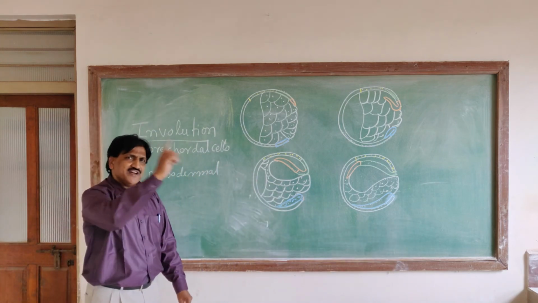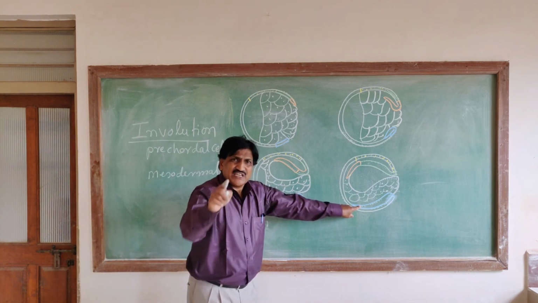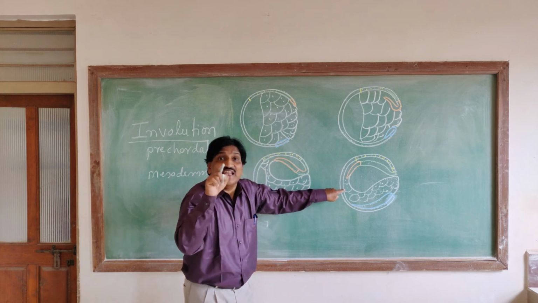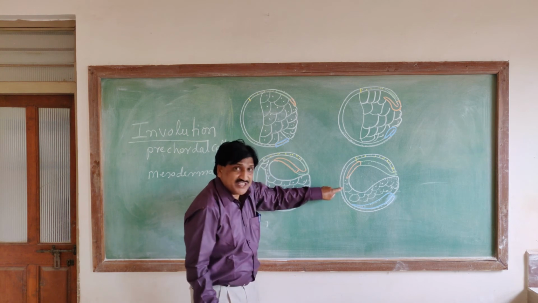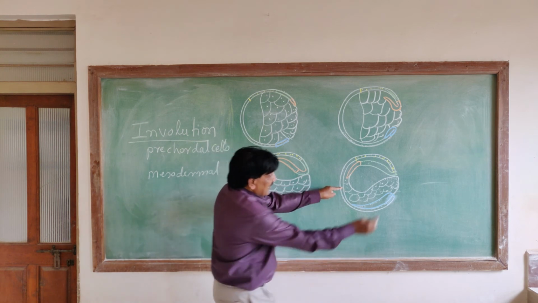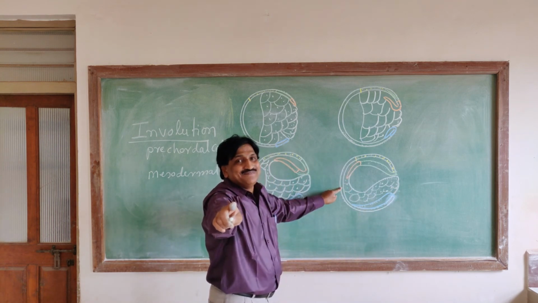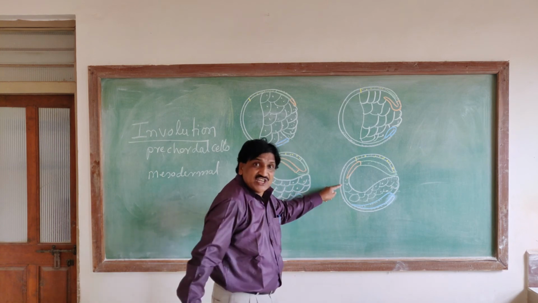Now here, these mesodermal cells cannot reach the tip, the anterior end, because this end forms the mouth, and this end forms the cloaca. This is called the posterior side, and this is called the anterior side.